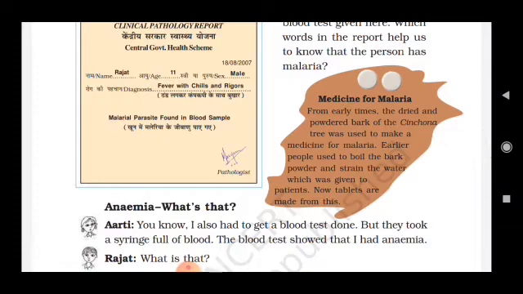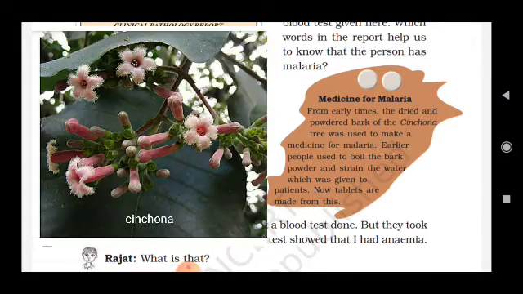Okay, now medicine for malaria. From early times the dried and powdered bark of the cinchona tree was used to make a medicine for malaria. Earlier people used to boil the bark powder and strain the water, which was given to the patient. Now tablets are made from this tree. Okay, this is the picture of the cinchona tree.